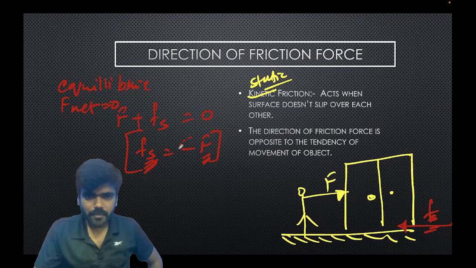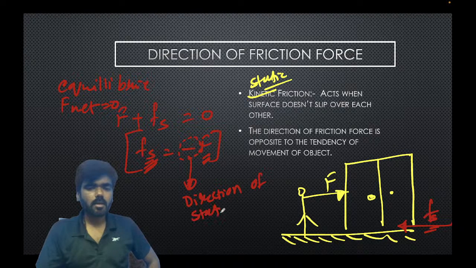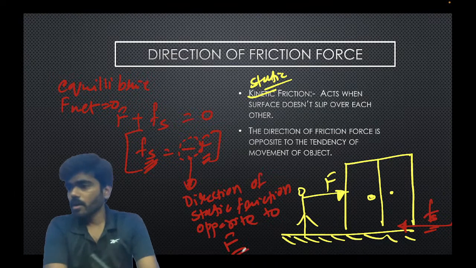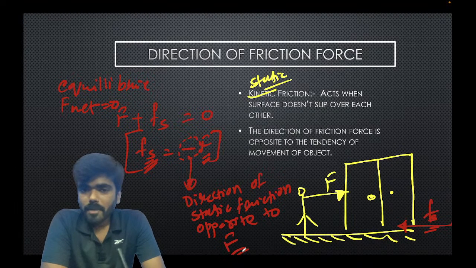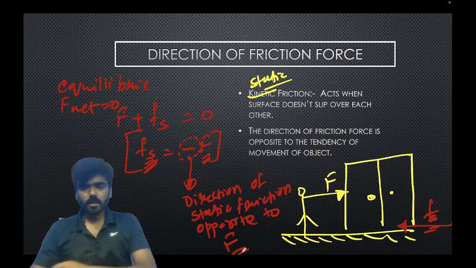And can anyone tell me what this negative sign implies? This negative sign implies the direction of static friction. The direction of static friction is opposite of F. Opposite to F. Very important part, right?